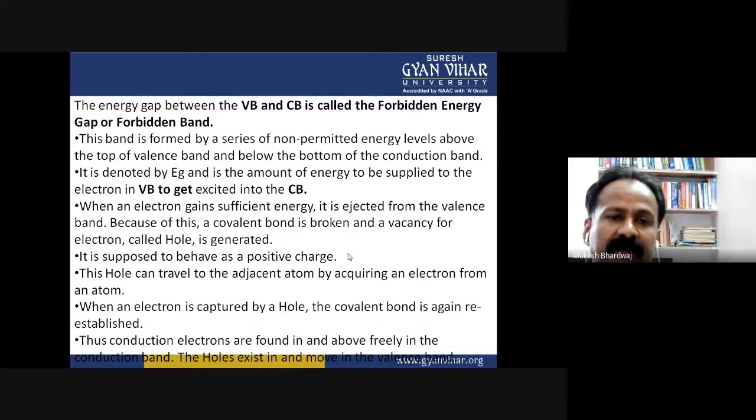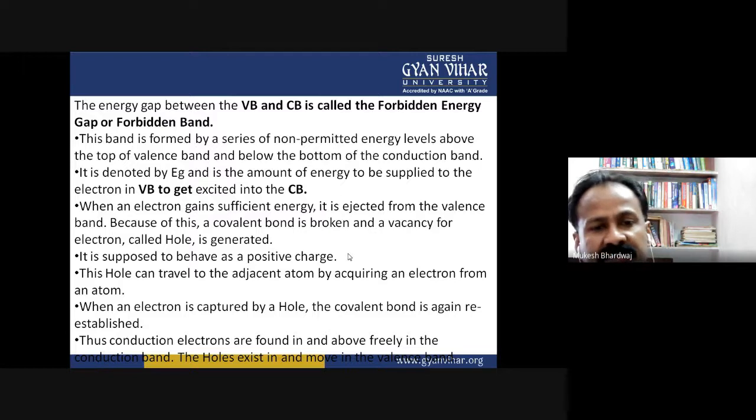It is denoted by Eg and is the amount of energy to be supplied to an electron in the valence band to get excited into the conduction band. When an electron gains sufficient energy, it is ejected from the valence band. Because of this, a covalent bond is broken and a vacancy for an electron, called a hole, is generated.